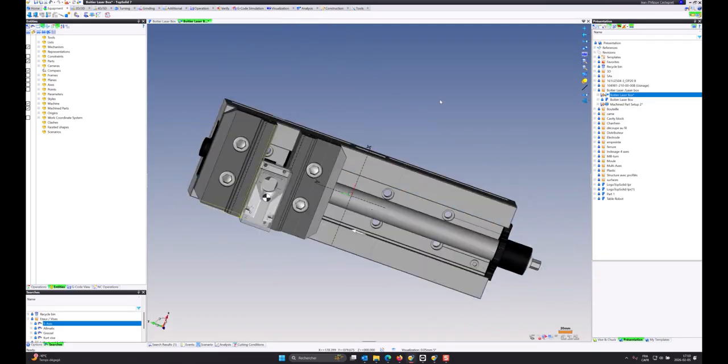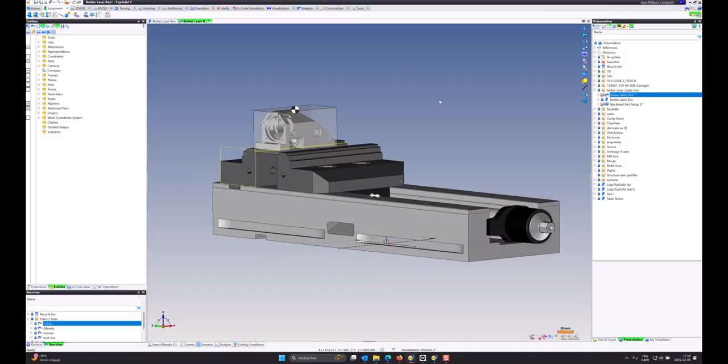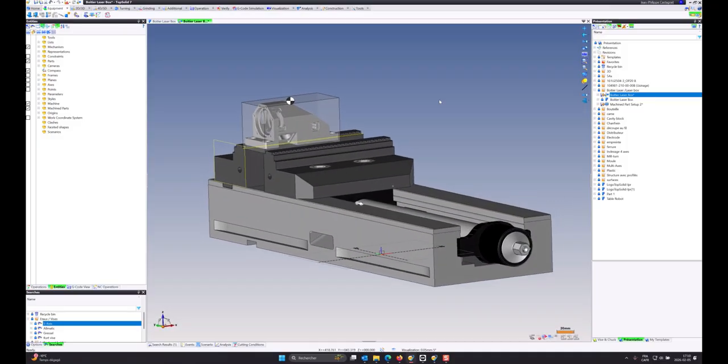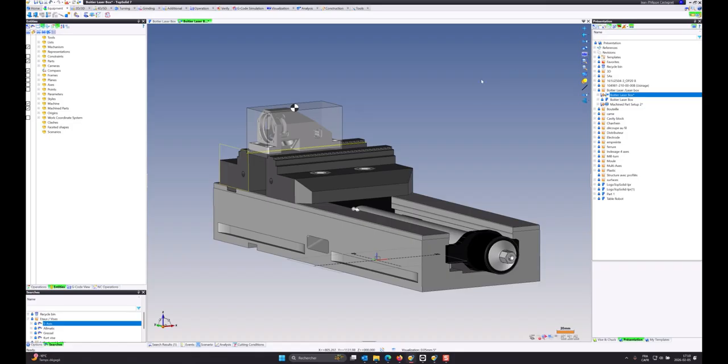Saves a little bit of time and avoids repeating the same operation over and over. So let's look at how this is done.